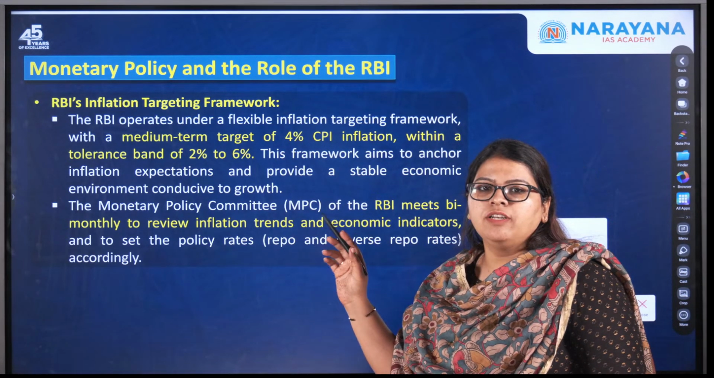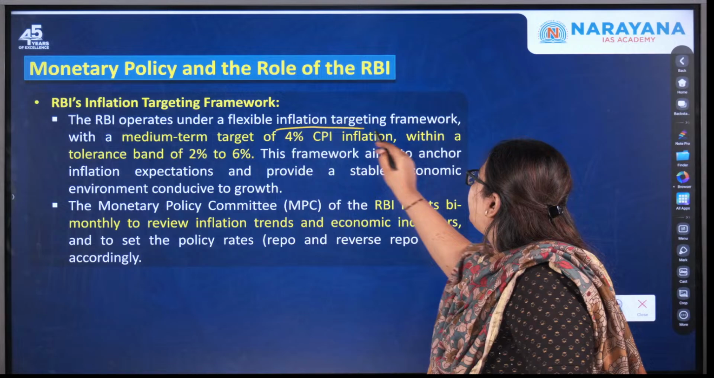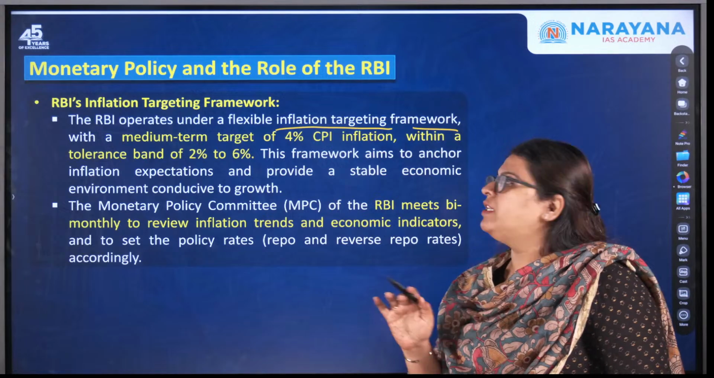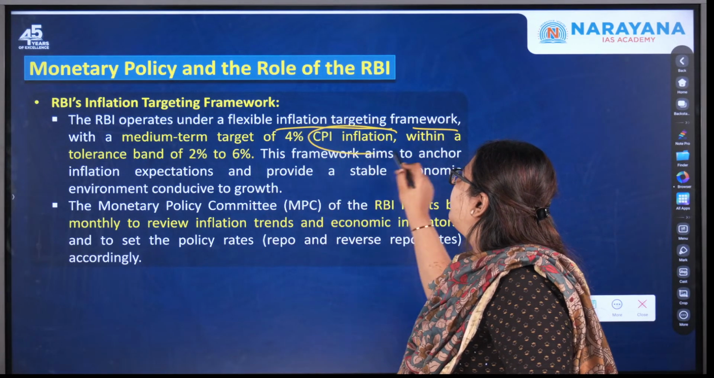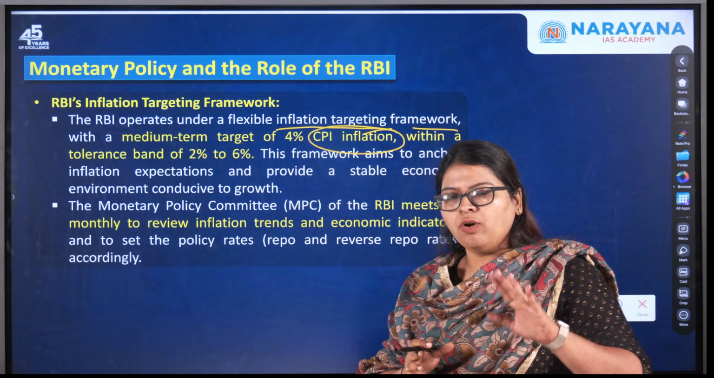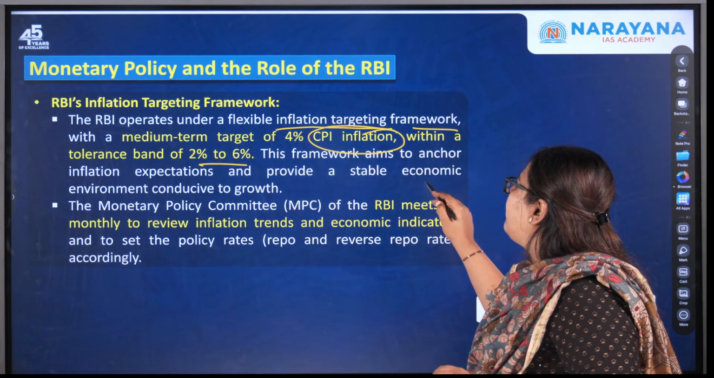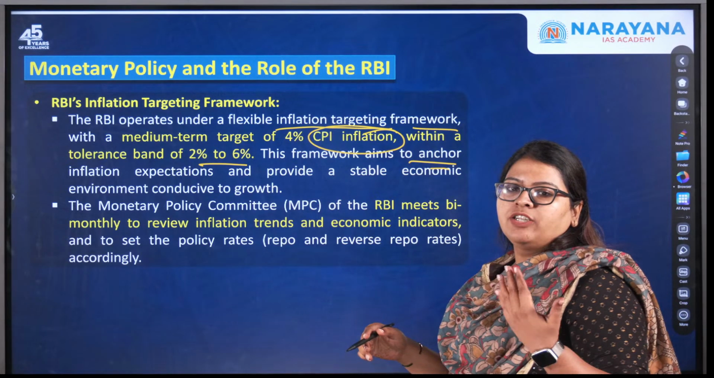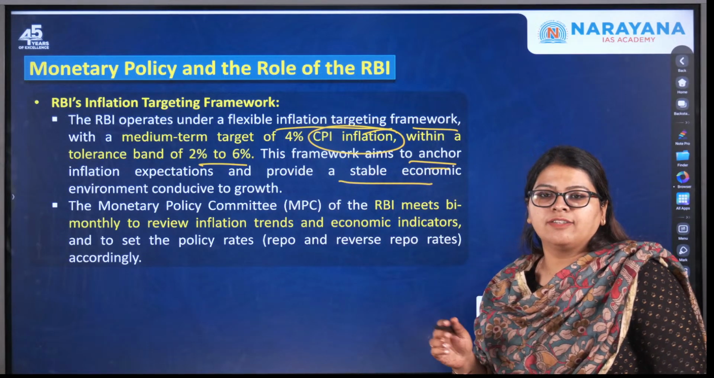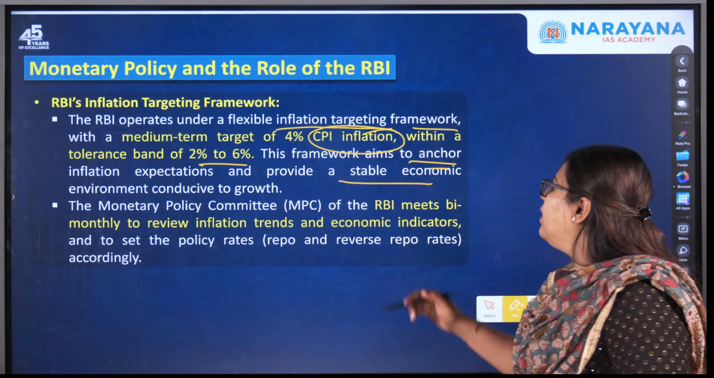RBI's inflation targeting framework. The RBI operates under a flexible inflation targeting framework with a medium term target of around 4% CPI inflation. That is, it targets inflation of around 4%, or within a band of 2 to 6%. This framework aims to anchor inflation expectations and also provide a stable economic environment. When inflation is under control, that is where we can expect economic growth and so on.